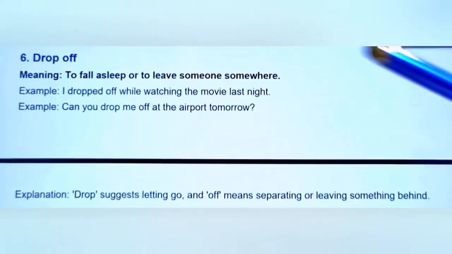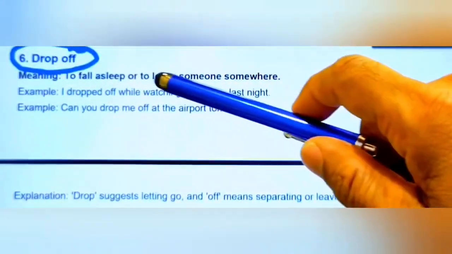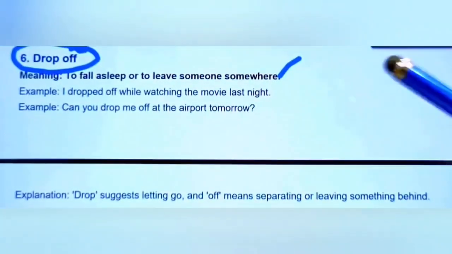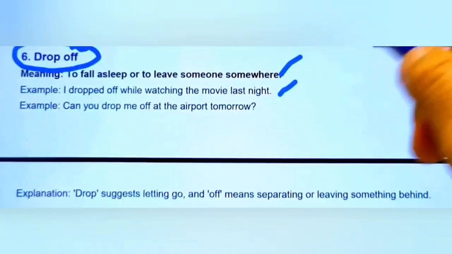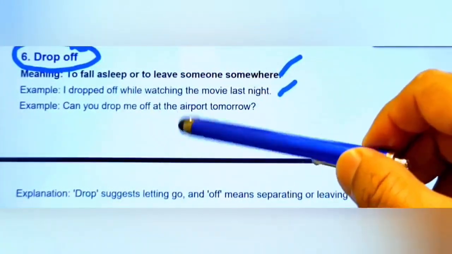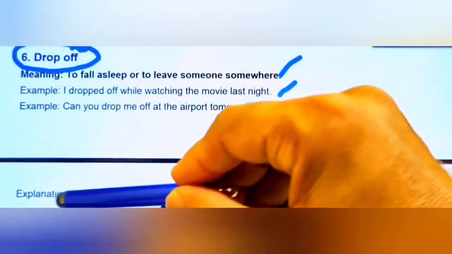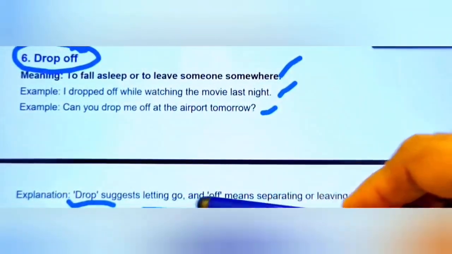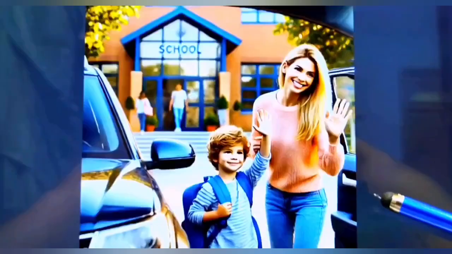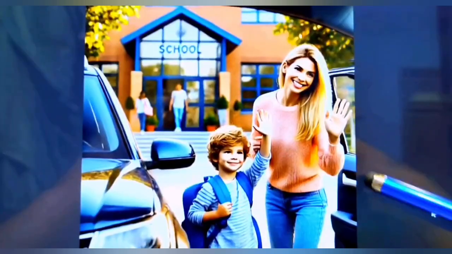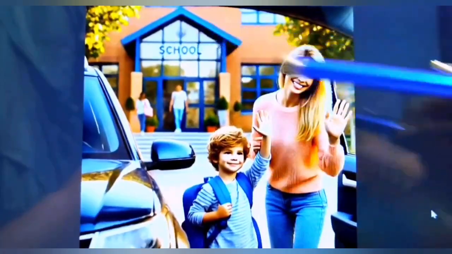Let's describe the next phrasal verb here, drop off. Drop off means to fall asleep or to leave something somewhere. For example, I dropped off while watching the movie last night. And next here, can you drop me off at the airport tomorrow? An explanation here: drop suggests letting go and off means separating or leaving something behind. Let's describe drop off with this image. The lady drops off the baby at the school.